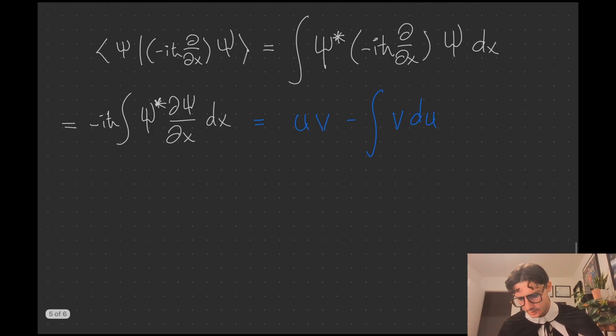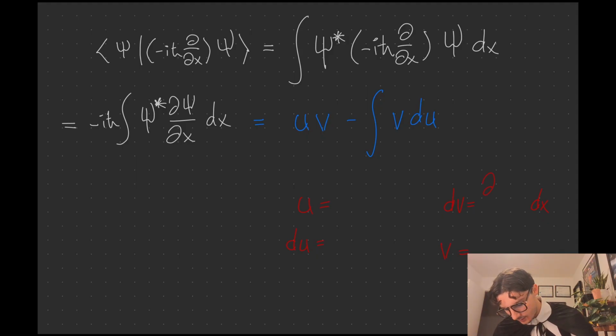Now the question is, what is u and what is v and what is du? So we have u here and we have to calculate du, and we have dv. This thing has a dx attached to it, and then when we integrate that we get the v. Okay, so what we want to integrate is the thing with the derivative, because integration cancels out differentiation. So I'm going to put this thing here inside the dv.